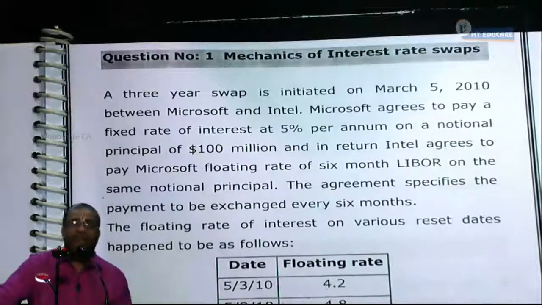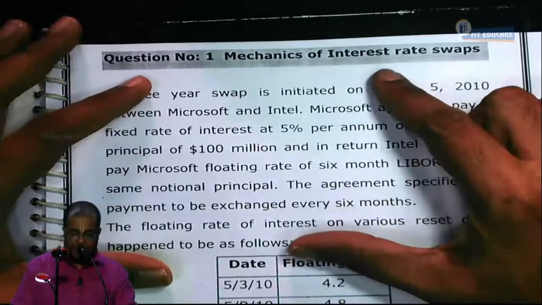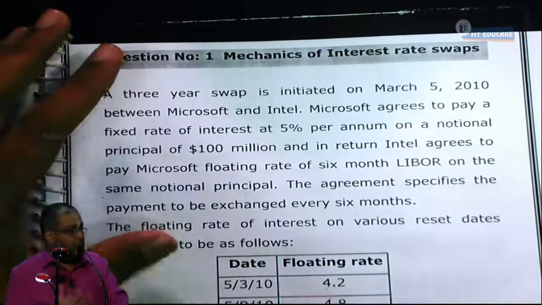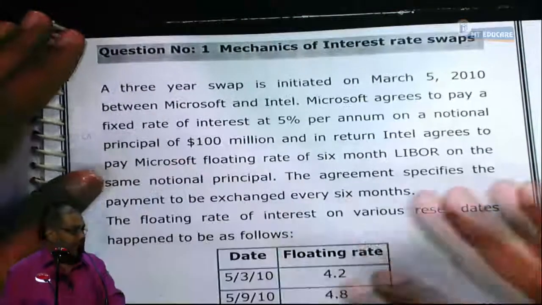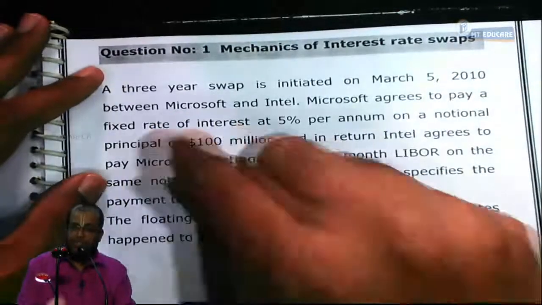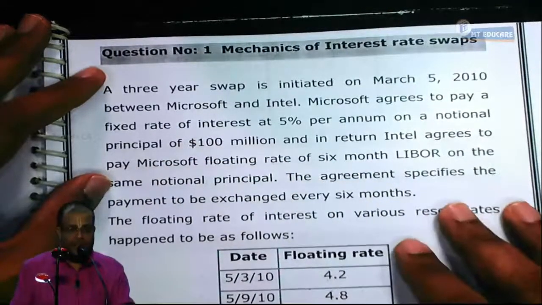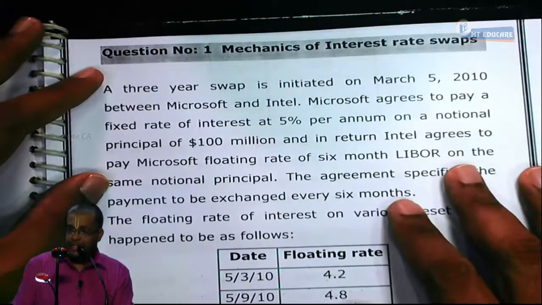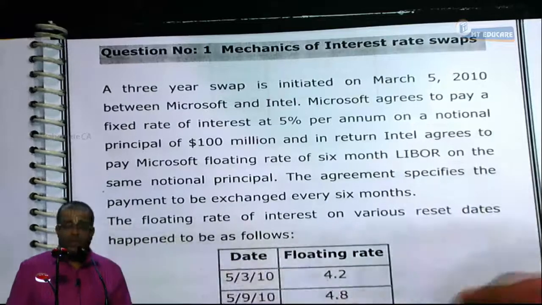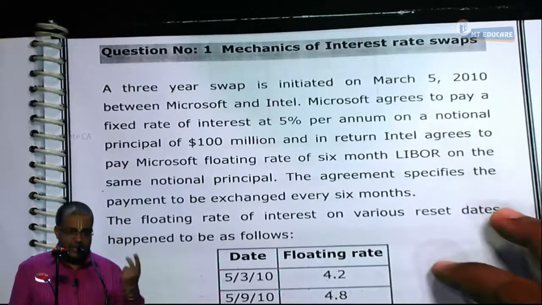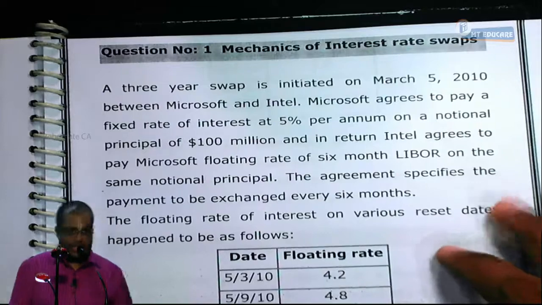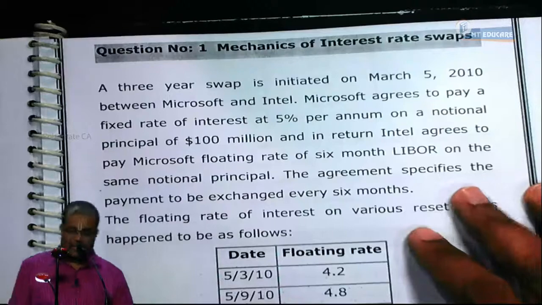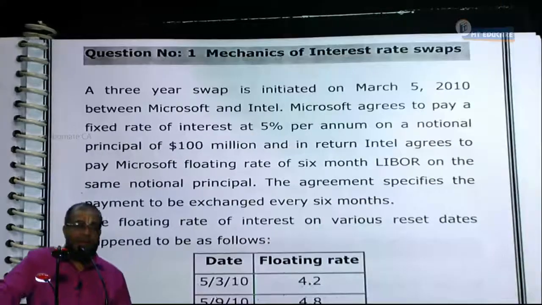A minute's time I'll give you. Please read this paragraph and try to visualize what Microsoft and Intel have done. You try to form an opinion, then we can start with our discussion. Please read the question once again with concentration. The next 3 classes are going to be only about interest rate swaps. That is tomorrow's class, Saturday's class, and Sunday's first session will be about interest rate swaps. Then we'll be discussing the currency swap in the next session. Now go through the question quickly.